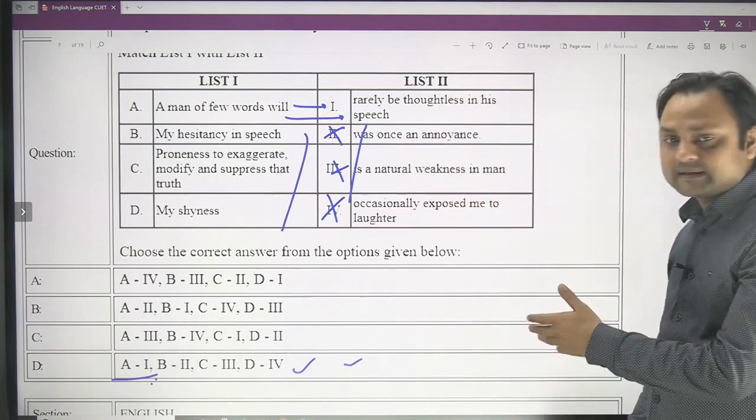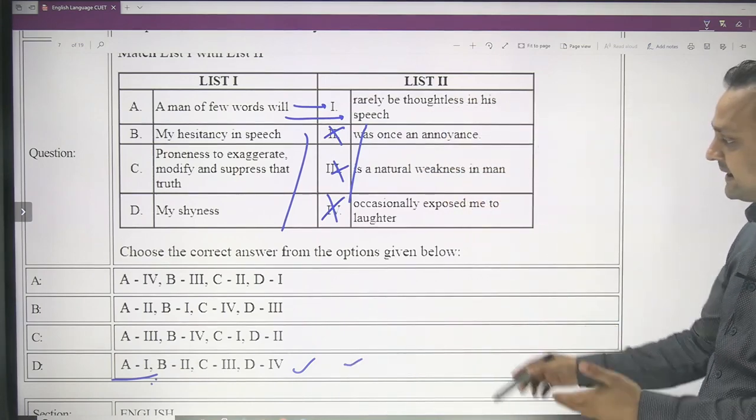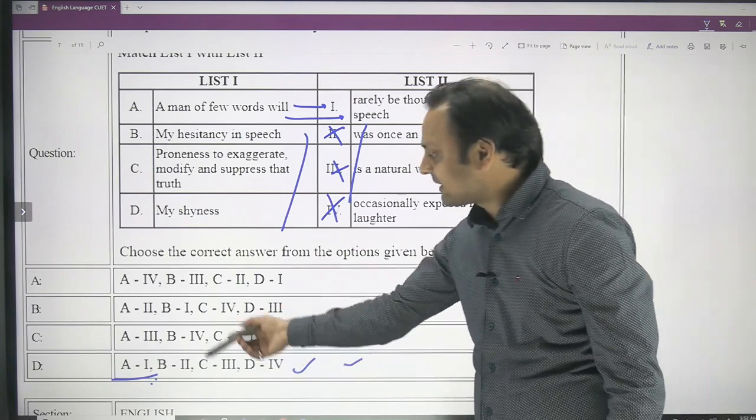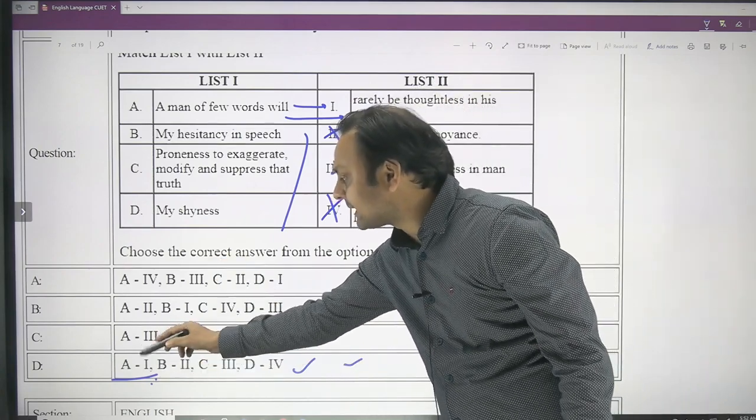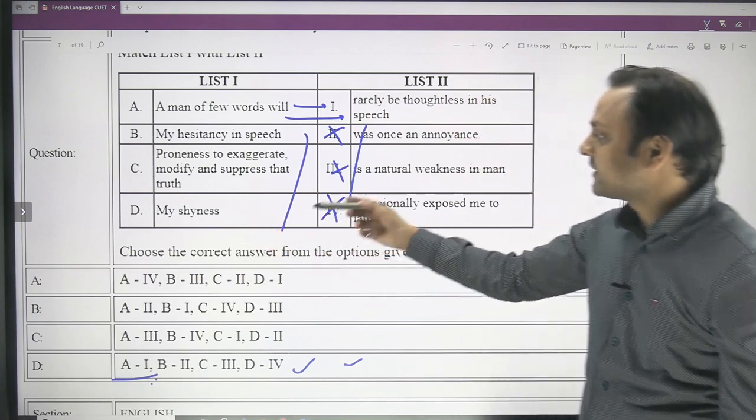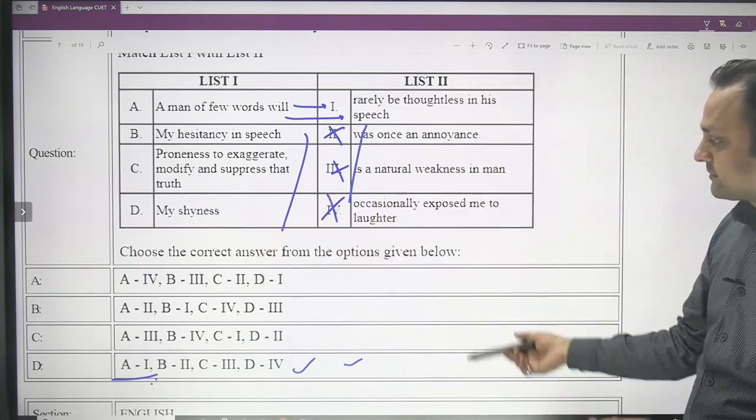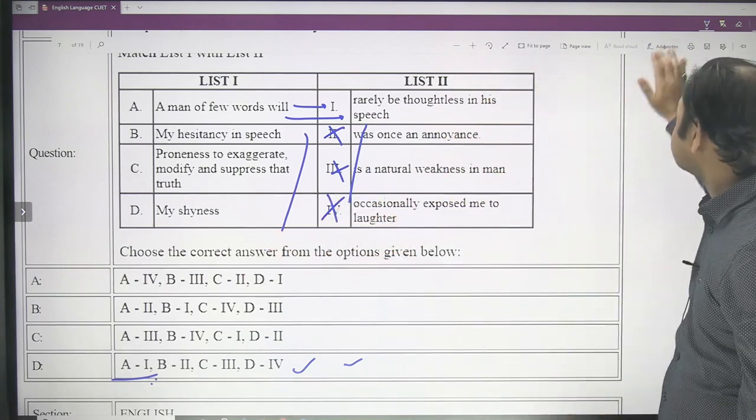So you can see at the level how easy they had made these questions by options. If they had put A with 1 in some other alternative, then you would need to worry about the other choices. Otherwise you won't even waste your time.